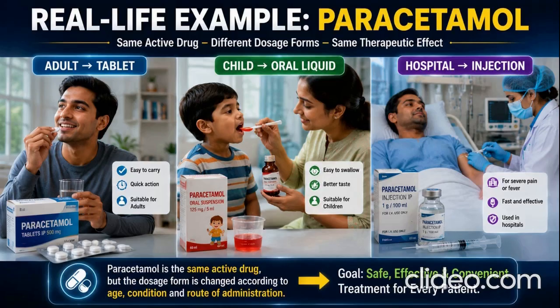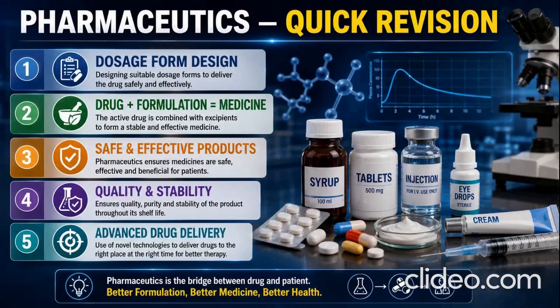Examples of dosage forms include tablets, capsules, syrups, suspensions, creams, ointments, and injections. Point number 4. Pharmaceutics focuses on producing medicines that are safe, effective, stable, and convenient for patients. Point number 5. Important areas include physical pharmacy, industrial pharmacy, biopharmaceutics, pharmacokinetics, and novel drug delivery systems.